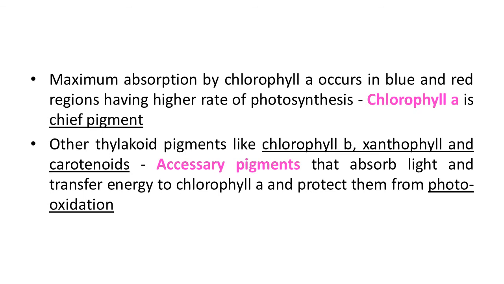So out of these four pigments, chlorophyll A is the main pigment at the reaction center, the essential pigment, and the rest, chlorophyll B, xanthophyll and carotenoids, are helpful for this reaction and are known as accessory pigments. They can also absorb light and transfer the energy to chlorophyll A. So they are helpful to chlorophyll A in the same mechanism.